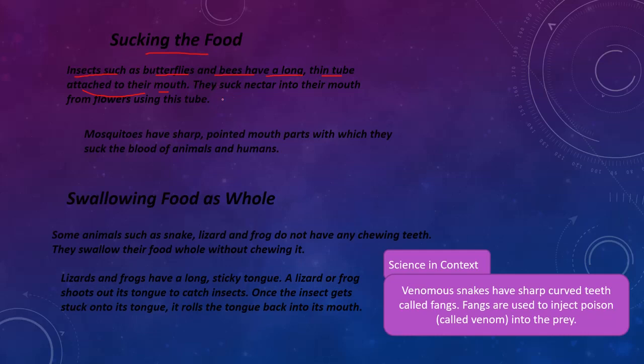With this they can suck the nectar. They suck the nectar into their mouth from flowers using this tube. What tube? Long thin tube. What does nectar mean? Nectar means honey. So butterflies and bees will suck honey into their mouths from flowers using this tube.